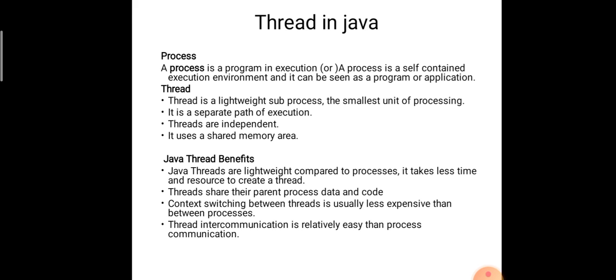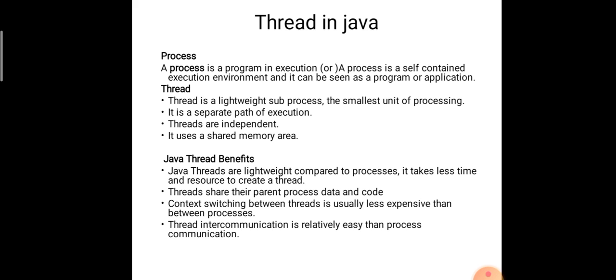The third one is that switching between threads is less expensive than between processes. If n number of processes are waiting for execution and process 1 is running now, then process 2 must wait. Switching between process 1 and process 2 or process 3 is more expensive, but switching between the threads T1 and T2 is less expensive. That is one of the benefits of using threads.